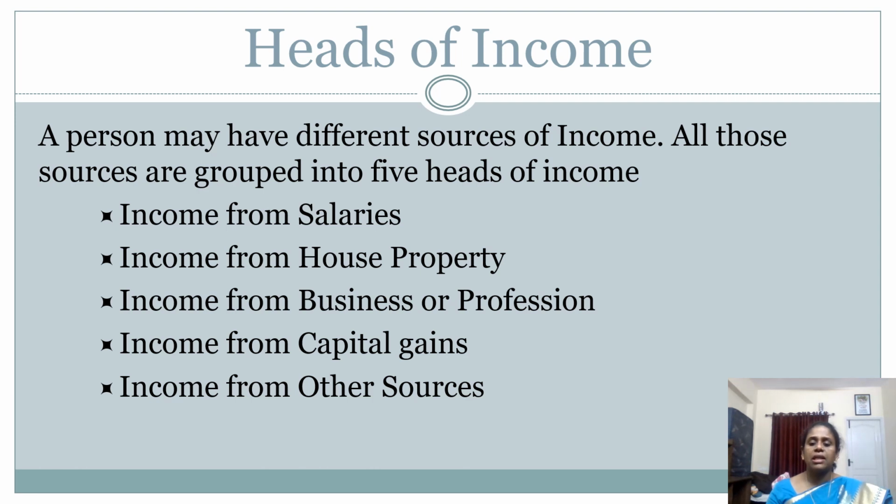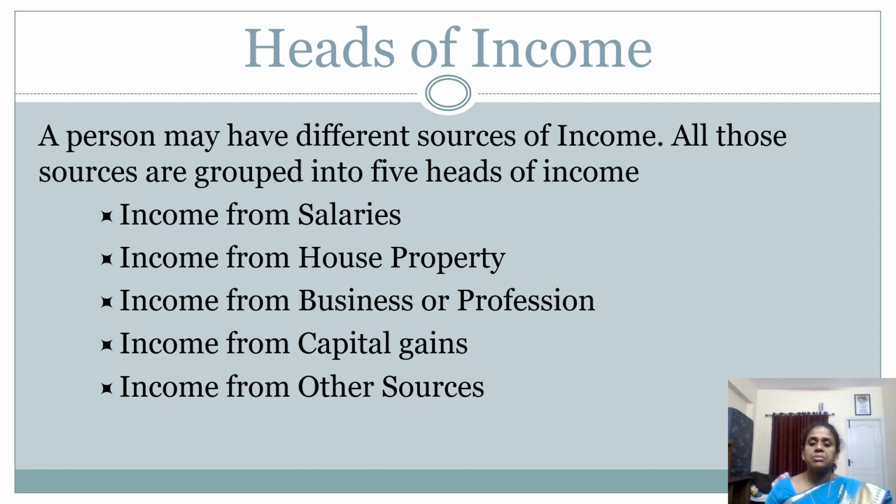So let's take one example. Let me take an example of myself. I am a person earning a salary every month. So I come under the head called income from salary. Suppose I have a house that is let out for rent, then I come under the category of salary as well as the head called income from house property. And I am a person who is a teacher, and I'm also a doctor. So in that case, I come under the head called income from profession.